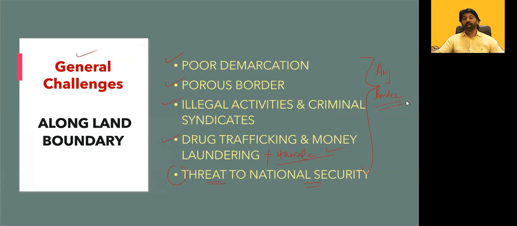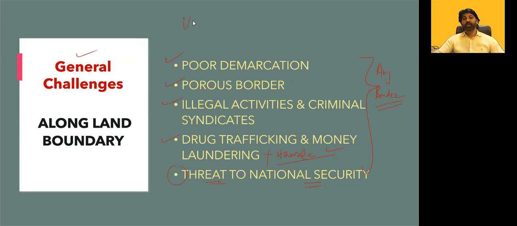Suppose there is a question about a border dispute, and you have to discuss the challenges or opportunities in terms of border disputes. If you don't know anything to write, generally these 4 points you can easily write. Poor demarcation, porous border, illegal activities and criminal syndicates, drug trafficking and money laundering, because they are commonly applicable points with India's border with any country, and not only for India, you can apply this to any international border.